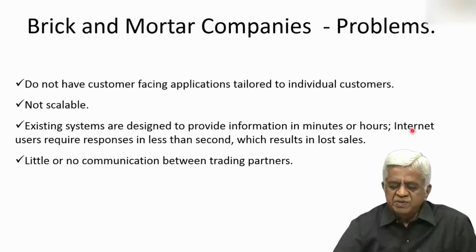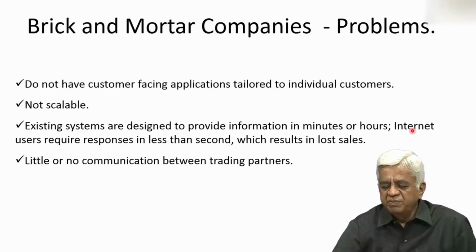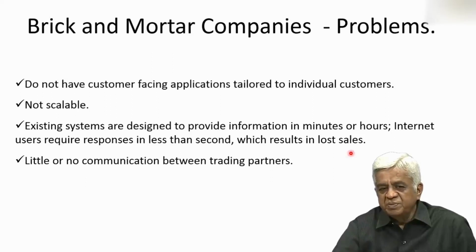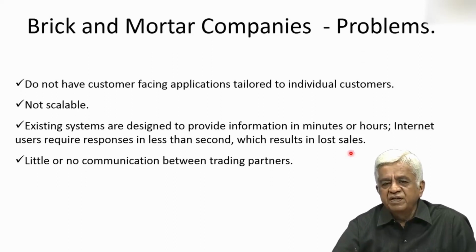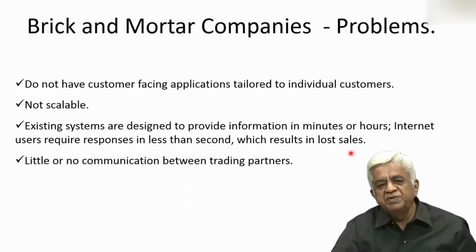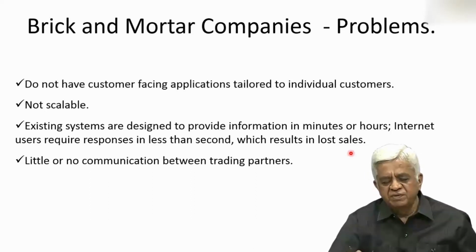Existing systems are designed to provide information in minutes or hours. Internet users require responses in less than a second, which results in lost sales. So if your systems are not fast enough, you may lose your orders. Little or no communication between trading partners. So in other words, what is all this trying to tell you?